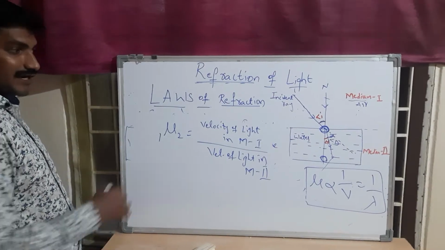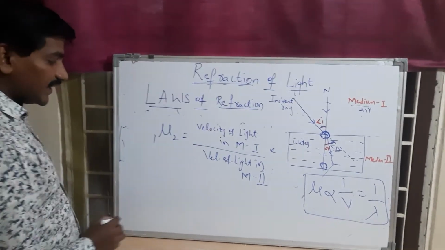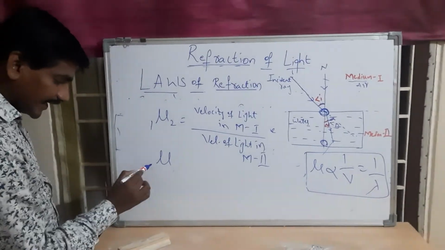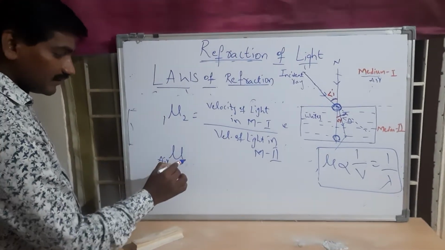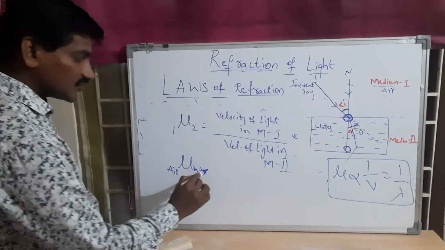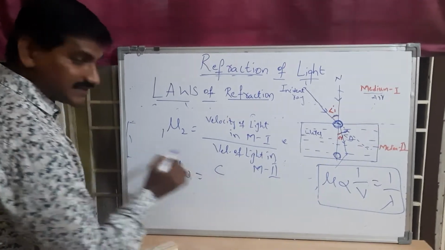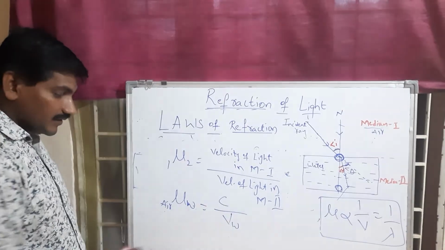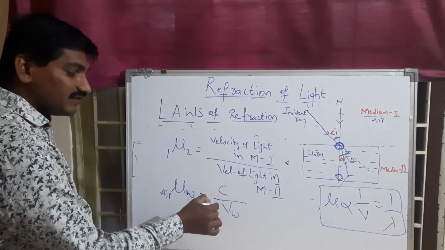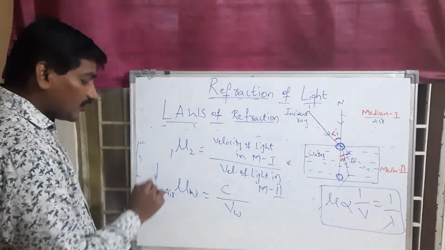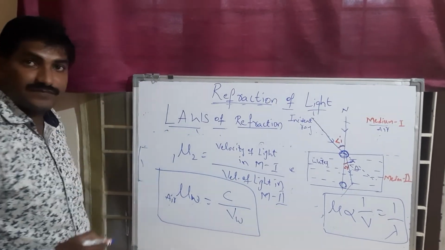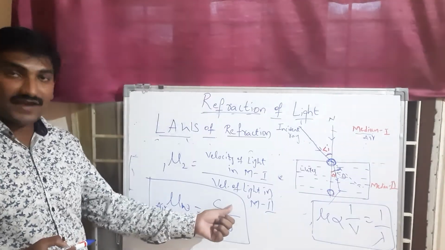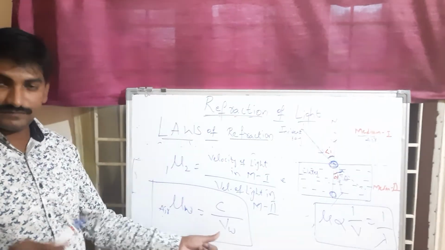Let us say light travels from air or vacuum to water. I can write the velocity of light in air as c, to the velocity of light in the water medium. Whenever you compare with the velocity of light in a vacuum, we call that the absolute refractive index. Absolute refractive index is when we compare the velocity of light in a vacuum with respect to another medium.